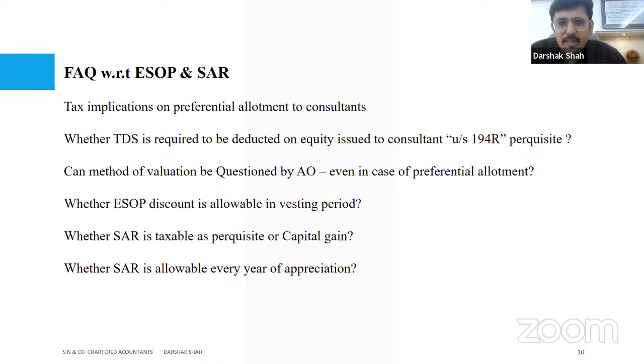The same concept we can borrow from there, and adopt until we have complete clarity on this particular part. I'm talking about CSOP. As far as SAR is concerned, for salaried people it is perquisite. For business people, of course, it's business income.